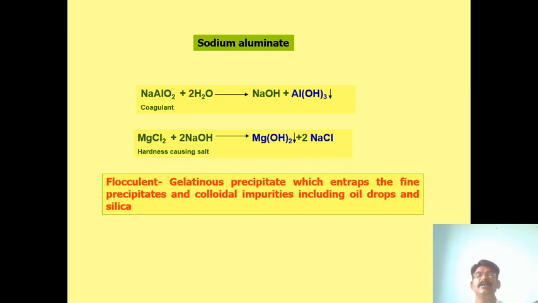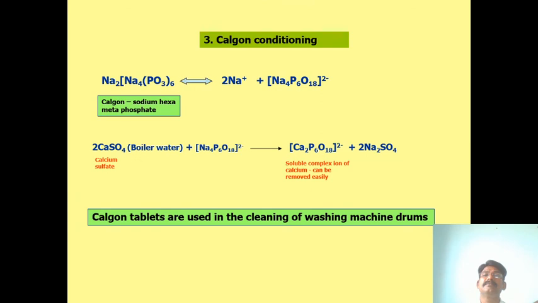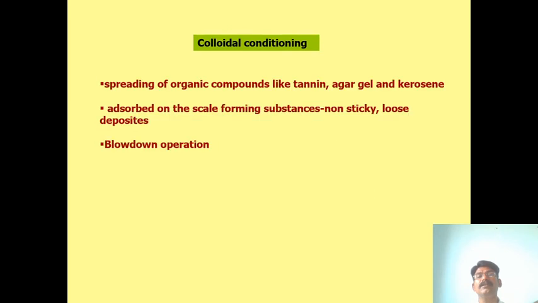It is soluble in water. So by using alums, sodium alum, these are the coagulants. So for softening of hard water, we have to use all these methods: phosphates, alums, colloidal methods, and Calgon. So these are very important for the softening of hard water.